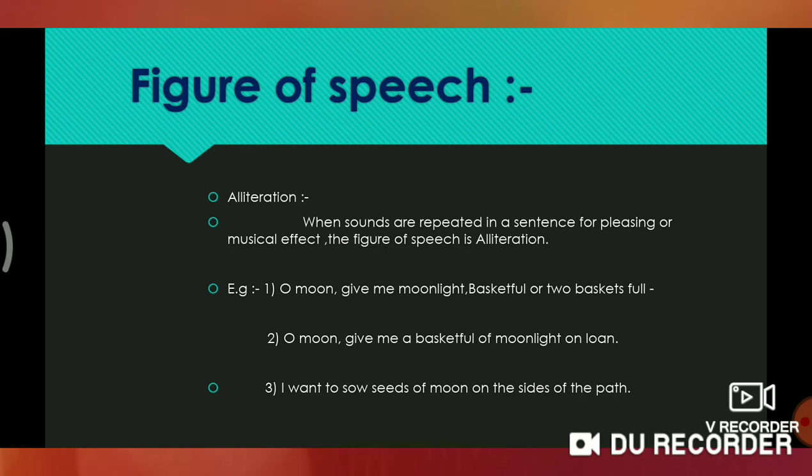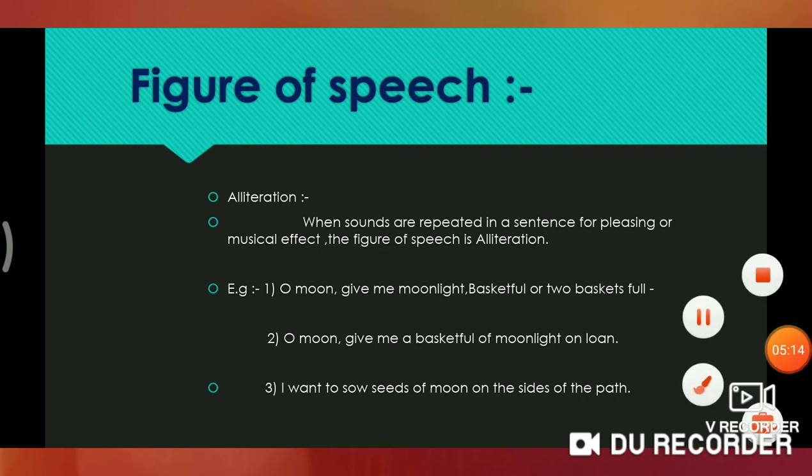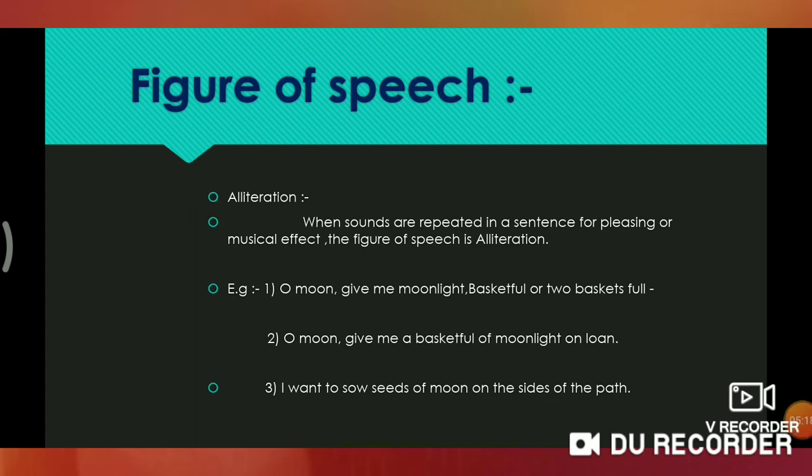Then the second example, I want to sow seeds of moon on the sides of the path. Now think over it. Which letter is repeated here? Tell. Yes, the letter S is repeated.